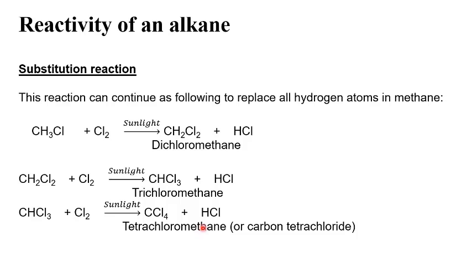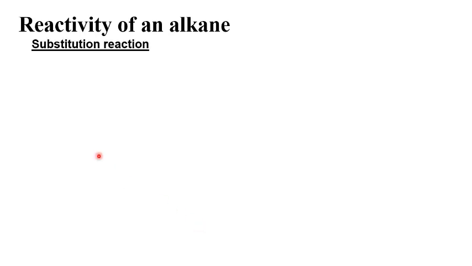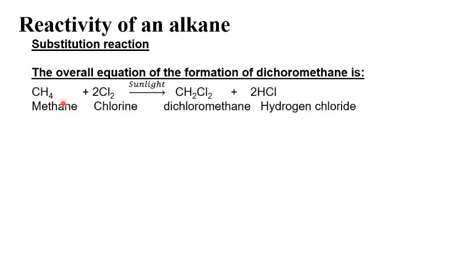The reaction can also be done differently. We can add directly 2 molecules of chlorine, and in this case 2 hydrogen atoms are replaced to obtain CH2Cl2. This reaction is called dichlorination because we add 2 molecules of chlorine and 2 hydrogens are replaced directly.